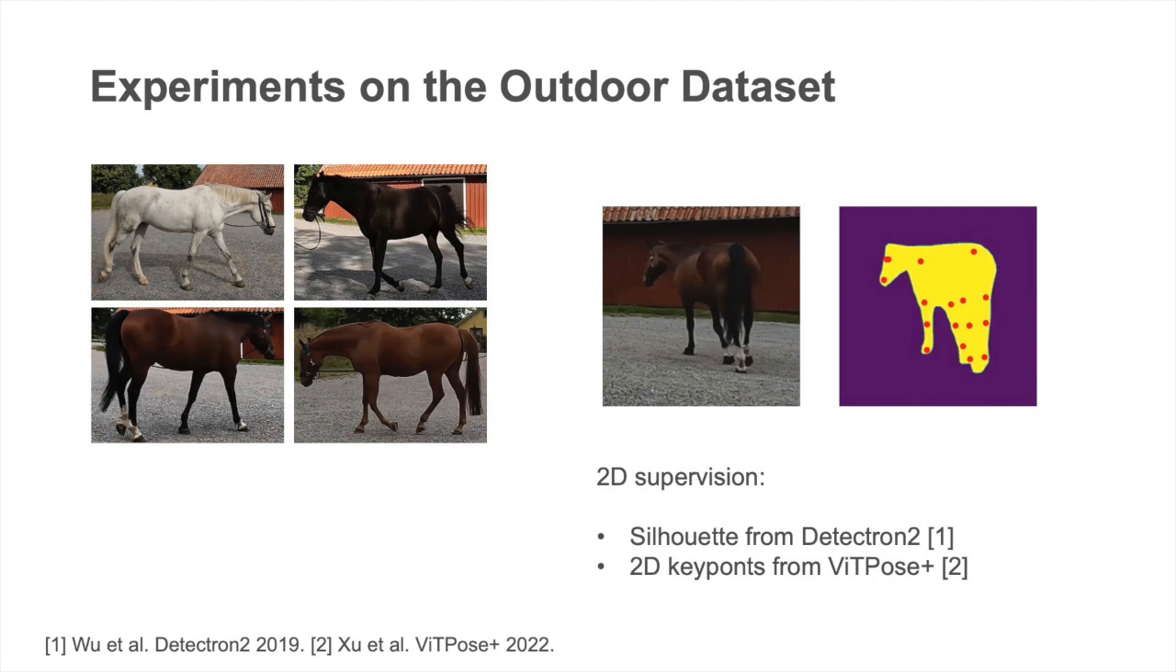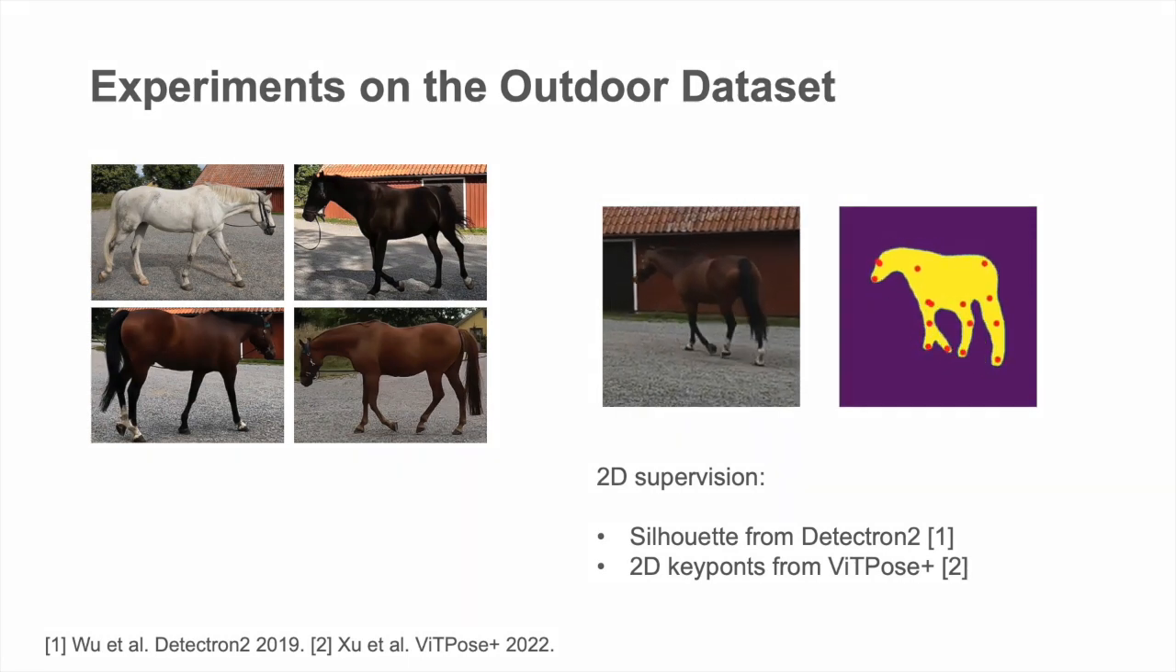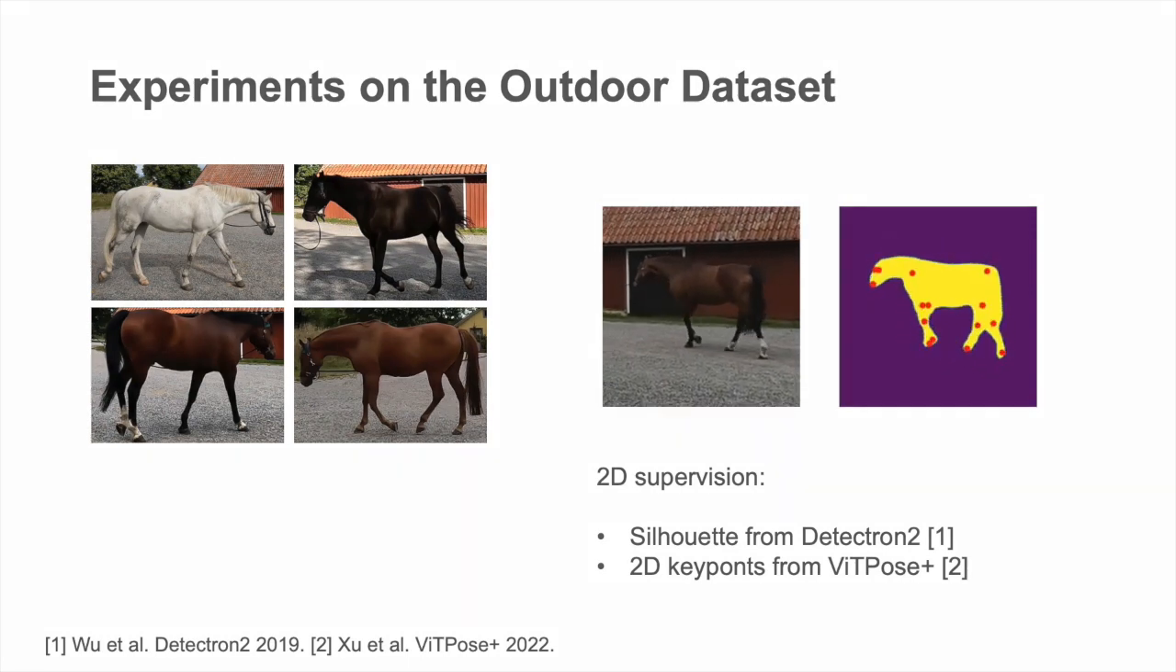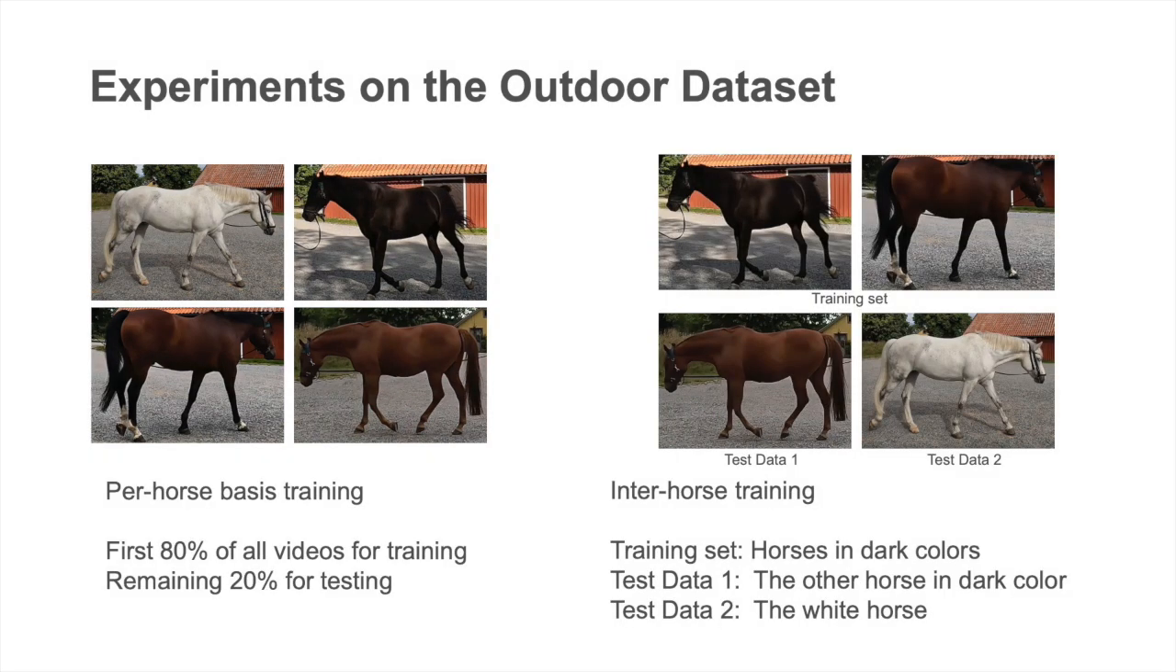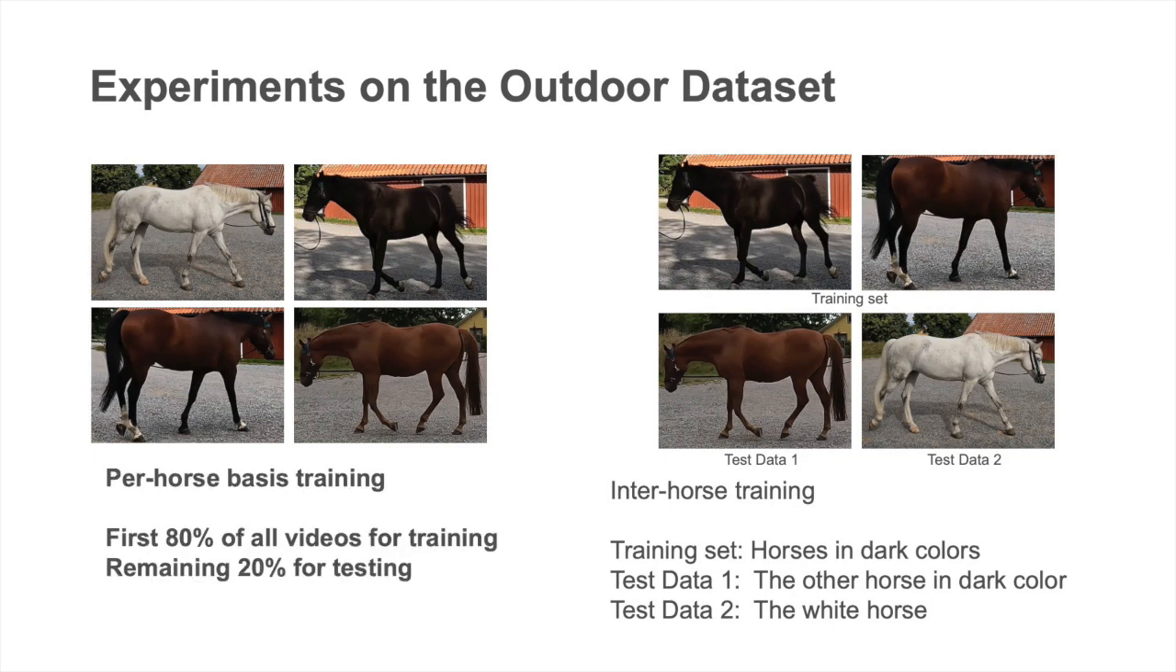On the outdoor dataset, we extract silhouettes from Detectron2 and 2D keypoints from ViTPose+. We have 2 training strategies, a per-horse basis training and an inter-horse training on the outdoor dataset, to address the challenge of varied outdoor lighting and the horse's unconstrained movements in an outdoor environment. We now show some results in the per-horse basis training.